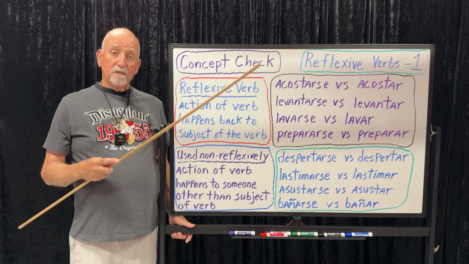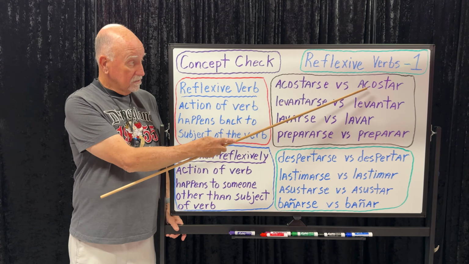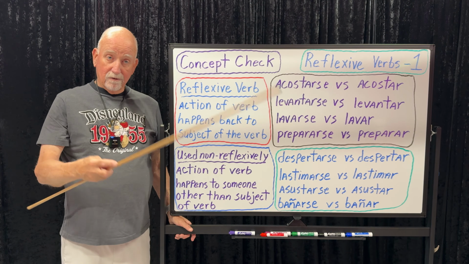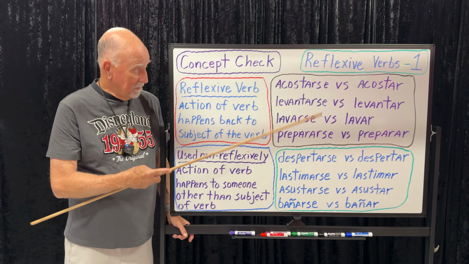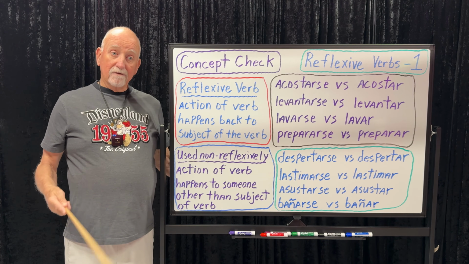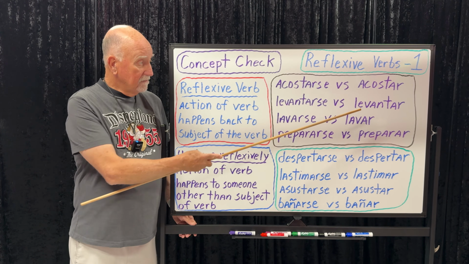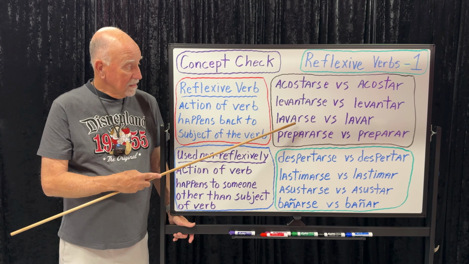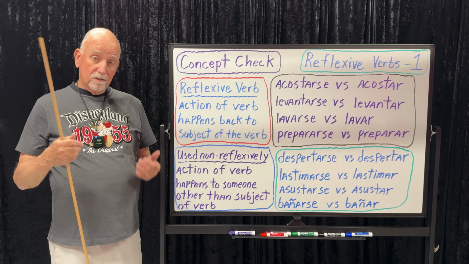Acostarse is to put yourself to bed, to go to bed. Acostar is to put somebody else to bed, like your grandma or your kids, the baby. Levantarse is to get up, like to get up out of bed, physically to get up out of bed. Levantar is to lift. Lavarse is to wash yourself, right?